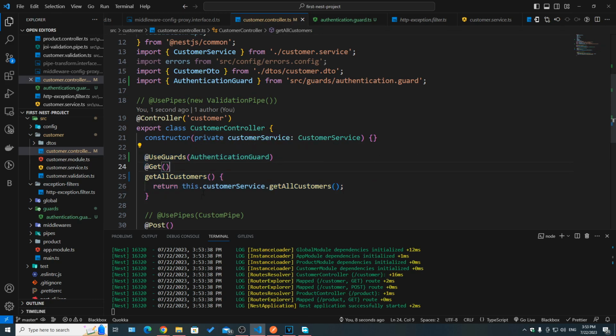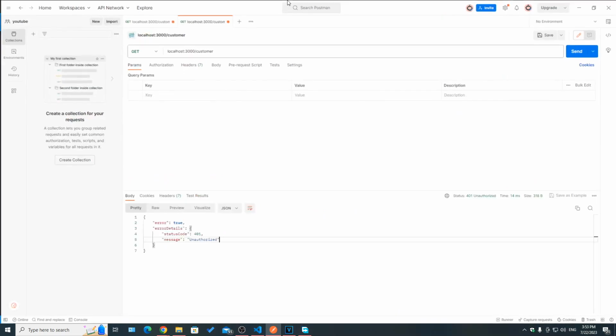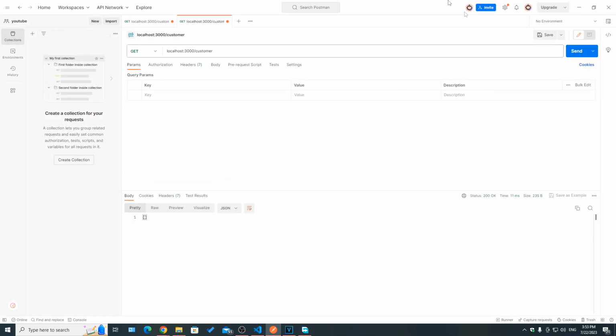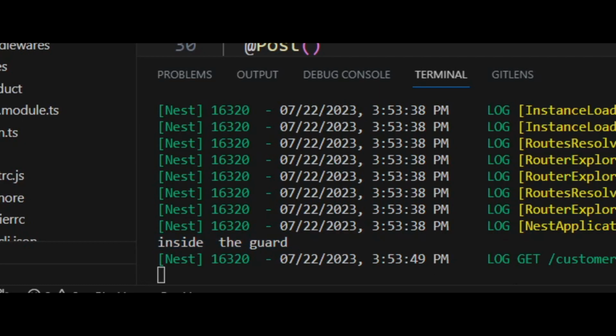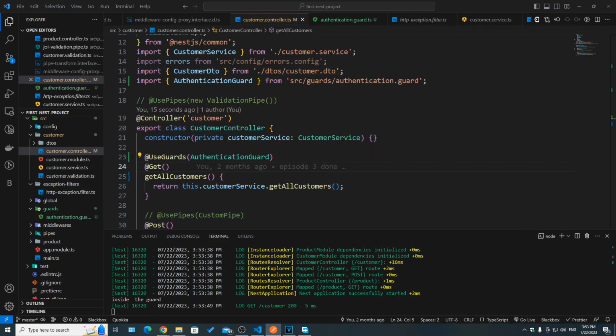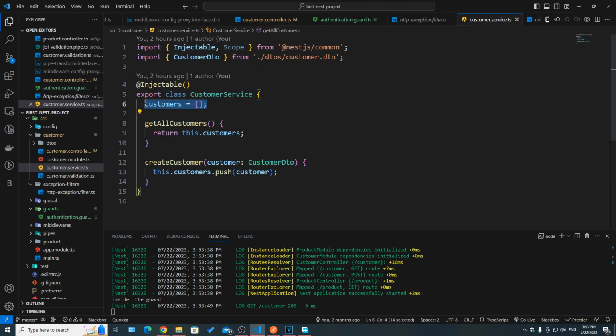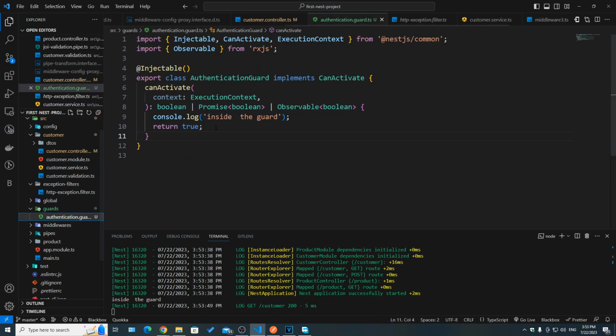Okay, now let's go ahead and call this route. Let's open Postman and then hit send. As you can see, we got inside the guard, and then here we got the array coming from the route handler, because here we are returning this empty array. And this is because we have return true. We got access to the route handler.